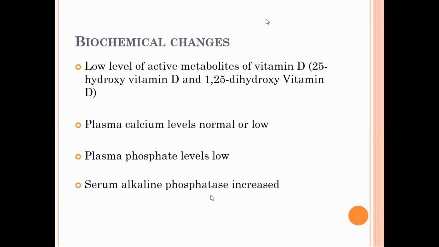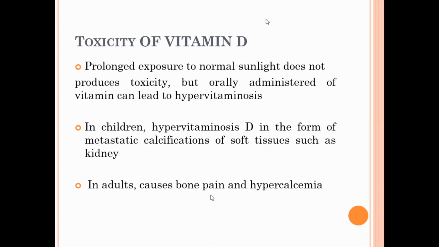And what are the changes? There's a low level of vitamin D. Both the 25-hydroxy and 1,25-dihydroxy cholecalciferol levels are low. The serum calcium level may be normal or low. Serum phosphate level is low, but the alkaline phosphatase is increased. Alkaline phosphatase increases here as a result of compensatory increase in osteoblastic activity. Coming to the toxicity, when a person is prolonged exposed to sunlight, it does not produce any toxicity.